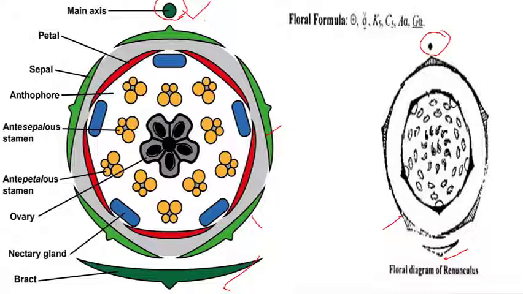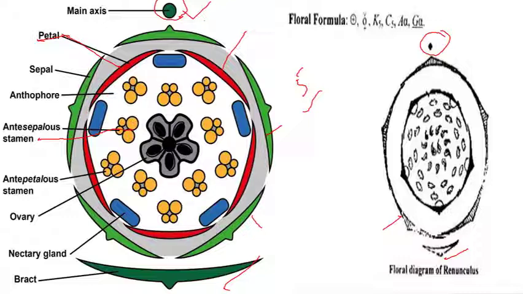Then the second whorl, that is related to petals. Here, these are the petals. So the red color indicates petals. So the number of sepals and petals is 5. After this, the third whorl is the androecium, or stamens,